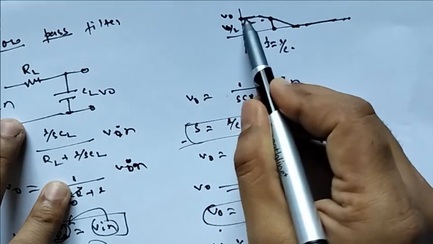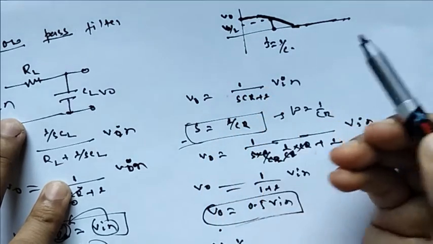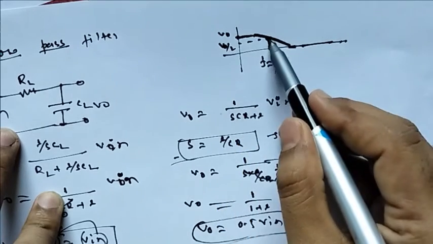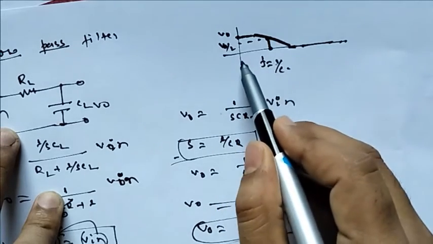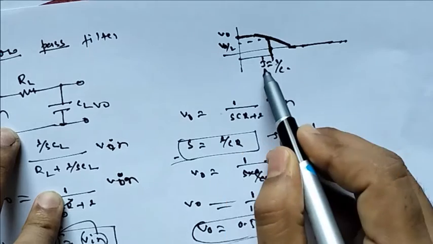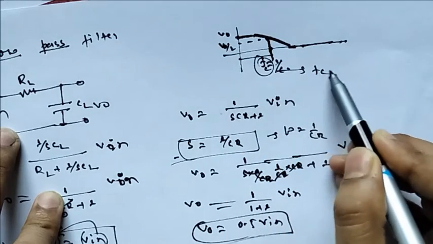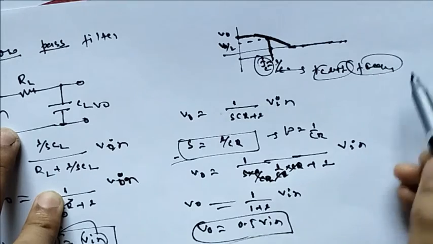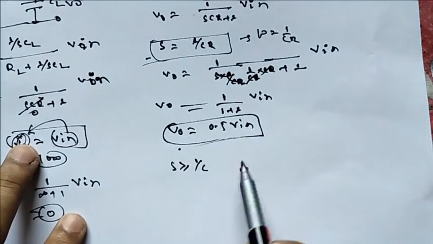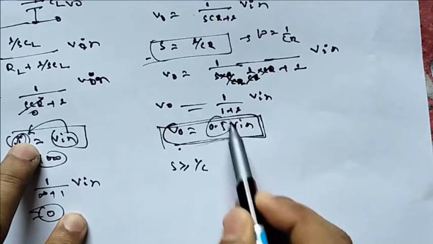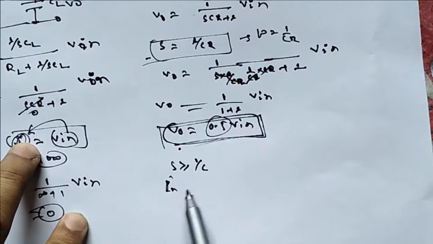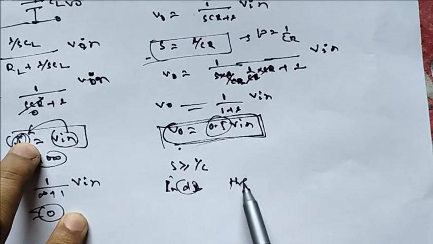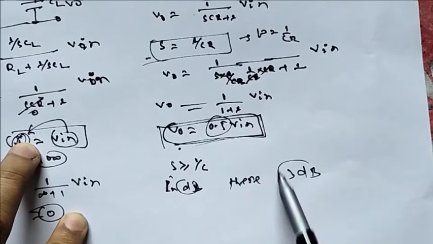So this is your low pass filter, and the low pass filter will be up to this frequency. This is called the cutoff frequency. At the cutoff frequency, our magnitude gets half, or if you take it in dB, there is a 3 dB loss.